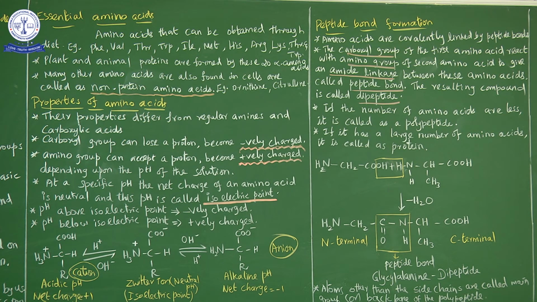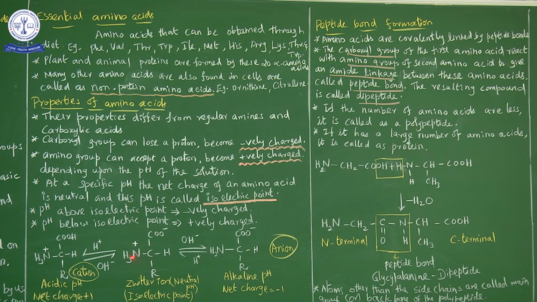And pH below isoelectric point. அப்போ below the pH அப்படினா, below pH வரும்போது H plus medium. That means acidic medium. So acidic medium means low pH. So the low pH in acidic medium means H plus ion present ஆயிருக்கும். So the positively charged H plus ion reacts with the negatively charged carboxylate ion. So that COO minus ion accepts that H plus ion, it changed to COOH.